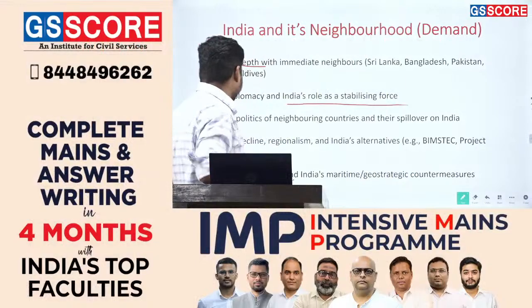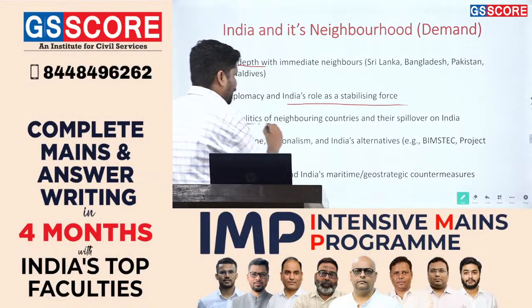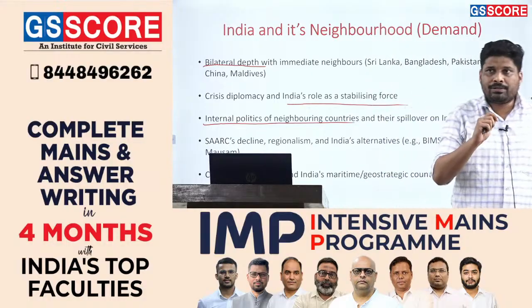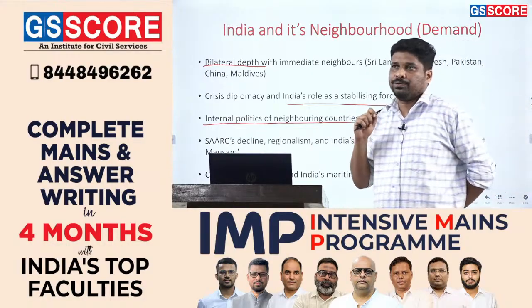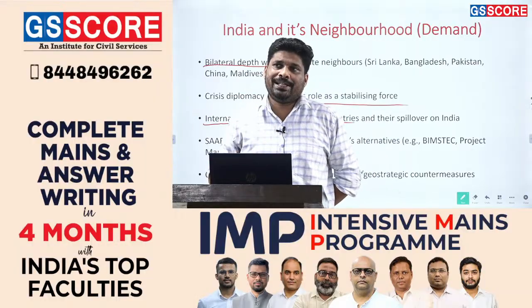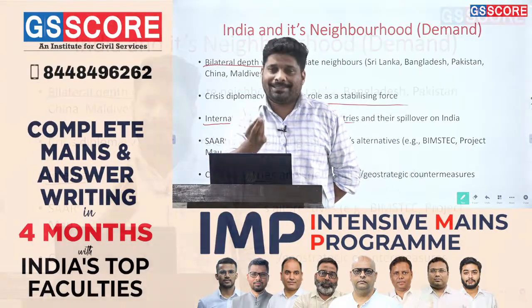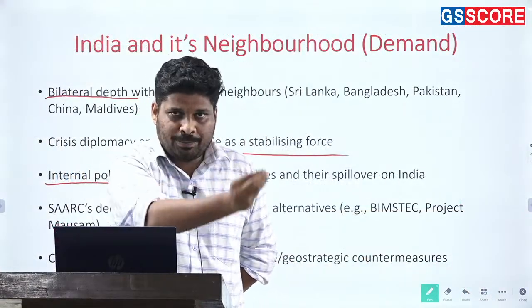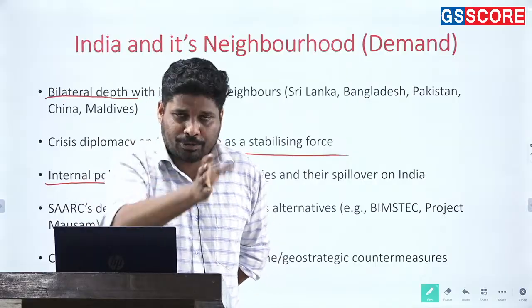Third, internal politics of neighboring countries and their spillover effects on India. When the question is asked with respect to direct relations between India and its neighbors, or challenges that India faces, say with Nepal, India's relations with respect to Nepal, or India's relations with respect to Bangladesh.